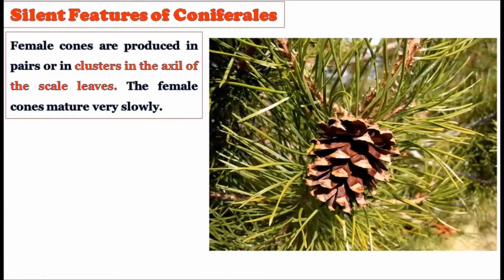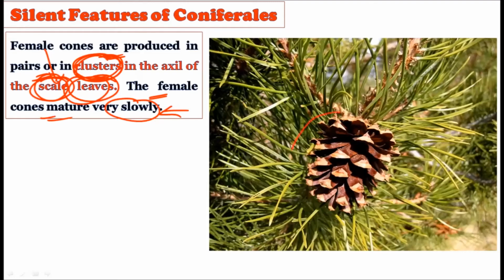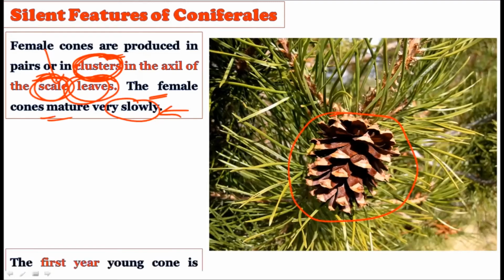See the female cones now. The female cones are produced in pairs or in clusters in the axils of the scaly leaves. So the female cones are also borne in the axils of the scaly leaves, just like the male cones, and these are also created in clusters or in pairs. Then the female cones mature very slowly. When we compare them with the male cones, the female cone starts to develop slowly, and it will mature slowly. It takes time for the female cones to mature in Pinus trees.